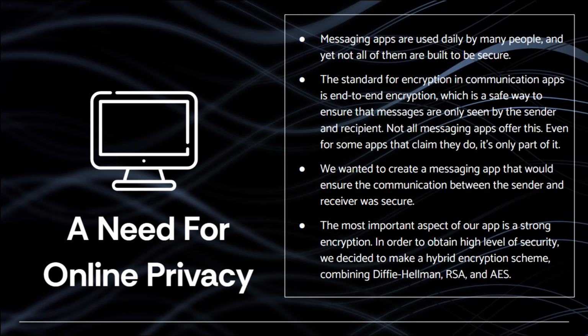Almost everyone who has a phone has some kind of messaging app and uses it daily. Some of the most popular ones include WhatsApp and Facebook Messenger. Despite messaging apps being such a useful tool, not all of them are built in a way that is secure for everyone to use. The standard for encryption in communication apps is end-to-end encryption, which is a safe way to ensure that messages are only seen by the sender and recipient.